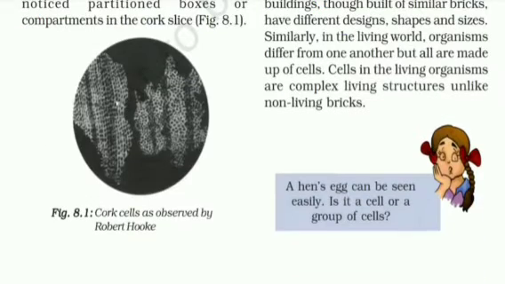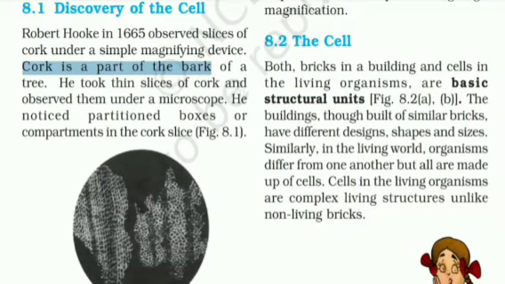So what did he see? He saw a structure like compartments or rooms. Just like we can see different types of rooms in a building, under the cork he saw small room-like structures. He named these room-like structures cells. This is how the name cell came about.